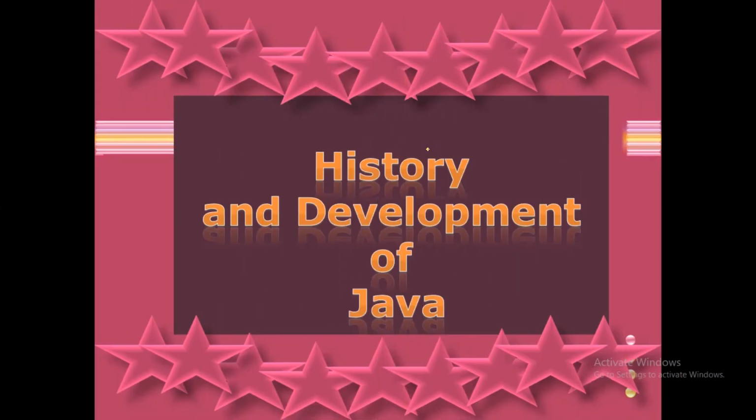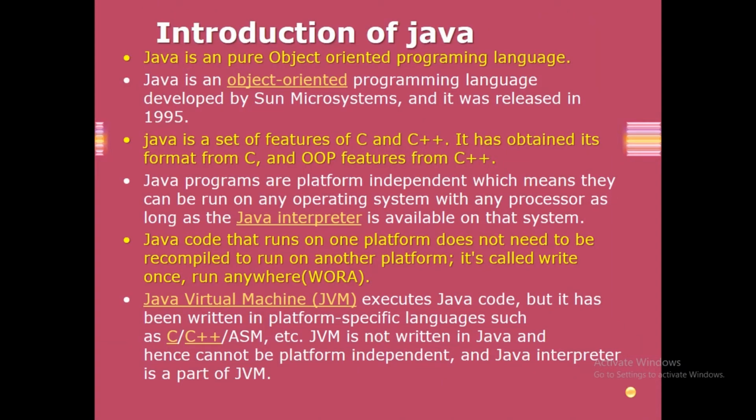Our topic is history and development of Java. First of all, let's talk about introduction. Java is a pure object oriented programming language. Java is a fully object oriented programming language. We already studied the OOPS concept, objects and classes, and all these things come under OOPS. Java follows the features of object oriented programming. That's why Java is an object oriented programming language that was developed by Sun Microsystems.